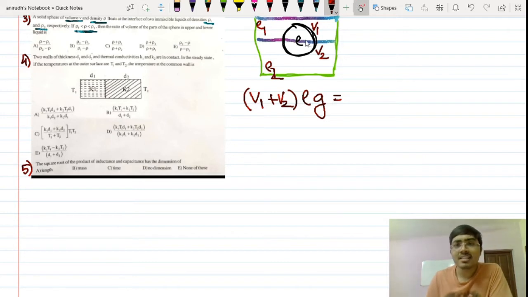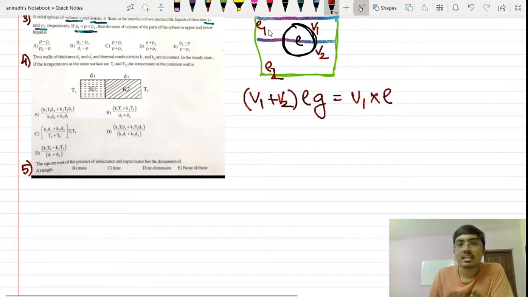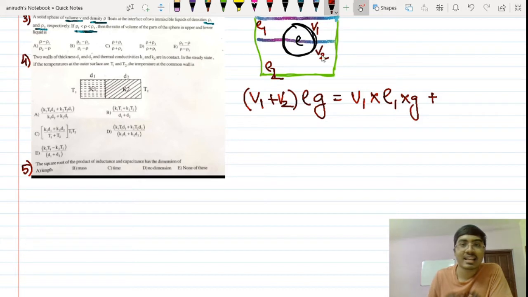Right. So how much is the buoyant force exerted by the first liquid on the ball? That is the volume of the fluid displaced by the ball in the first liquid. The volume of the first liquid displaced is equal to the volume of the ball present in the first liquid, that is V1, multiplied by the density of the fluid displaced, multiplied by g, plus the volume of the second fluid displaced by the ball. If V2 is the volume of the ball inside the second liquid, it displaces V2 of the second fluid.